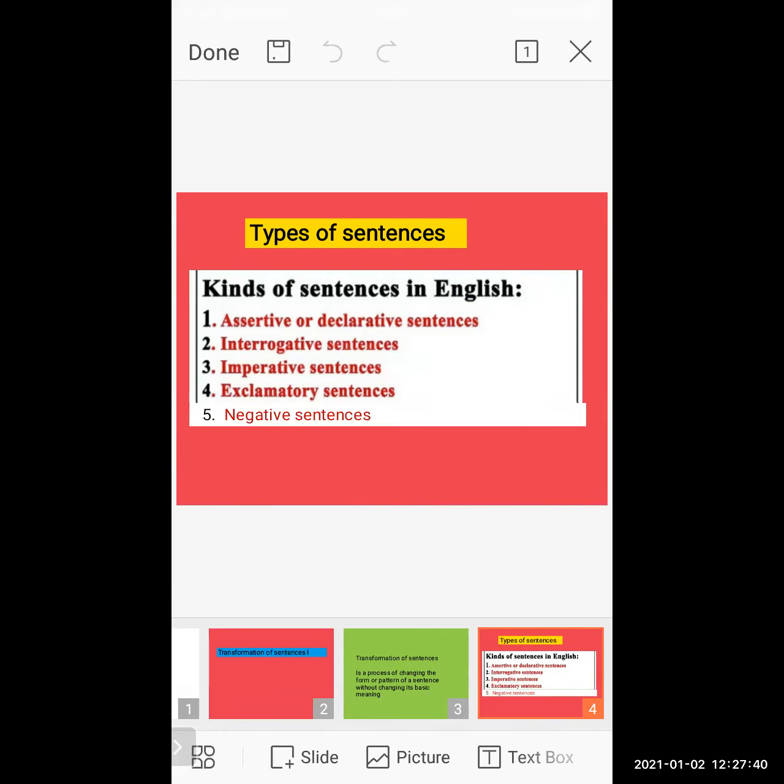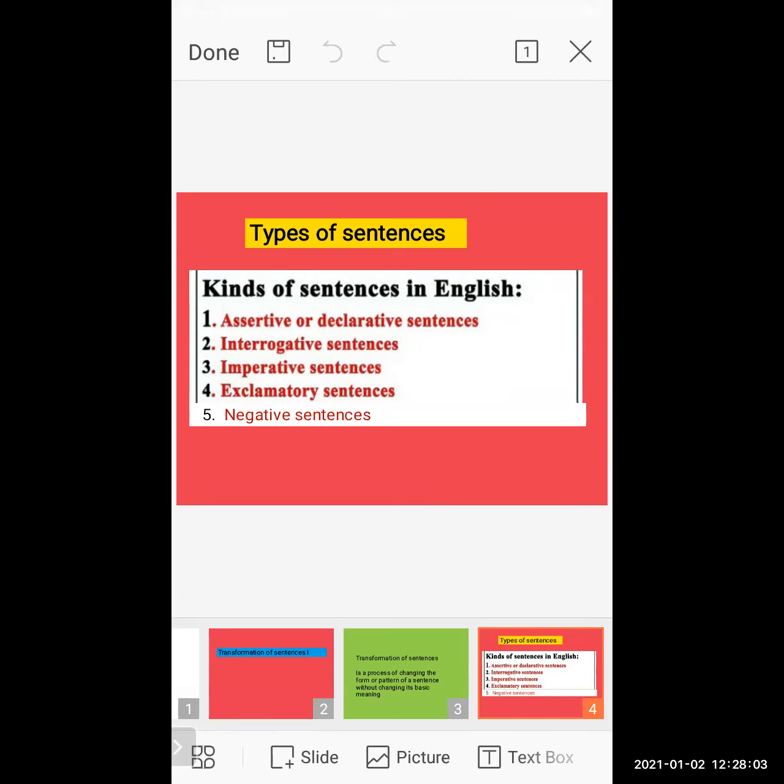Students, in a previous lecture, I taught you about the types of sentences. You know their definition, their concept, and the uses. What is the assertive or declarative sentence? What is imperative, interrogative, exclamatory, negative?